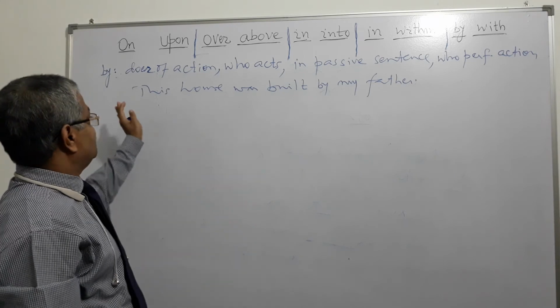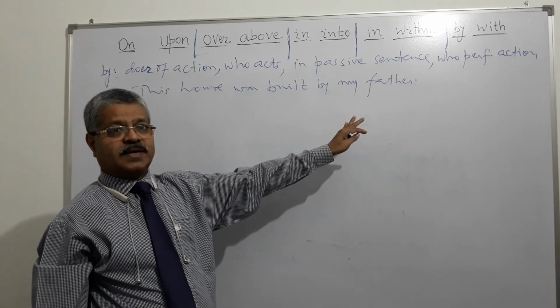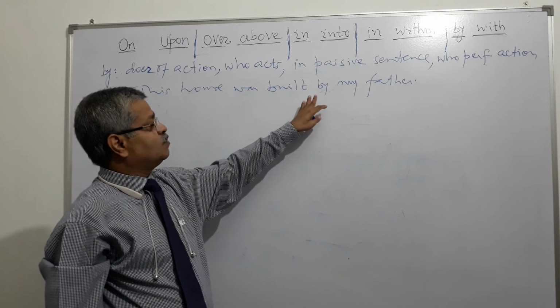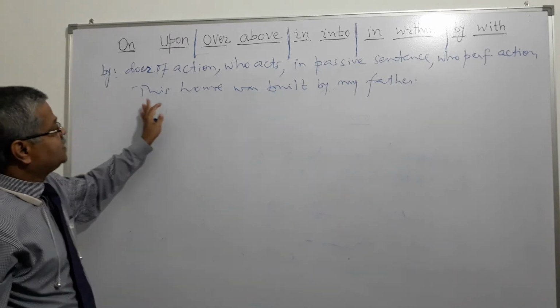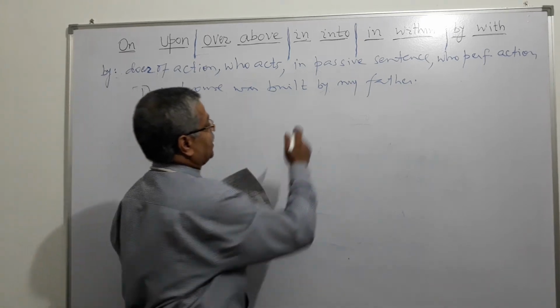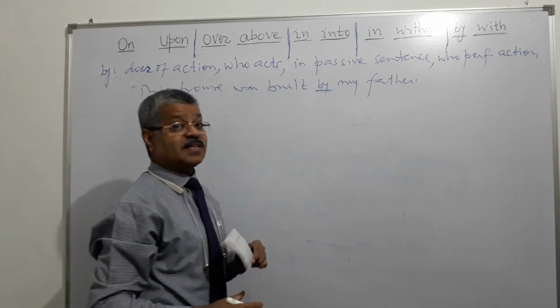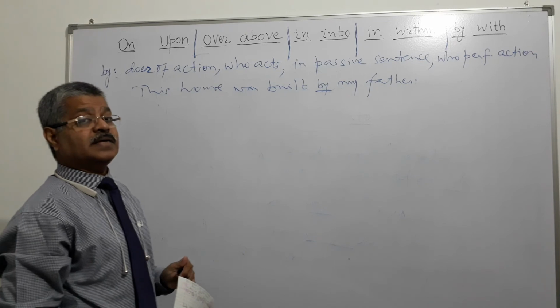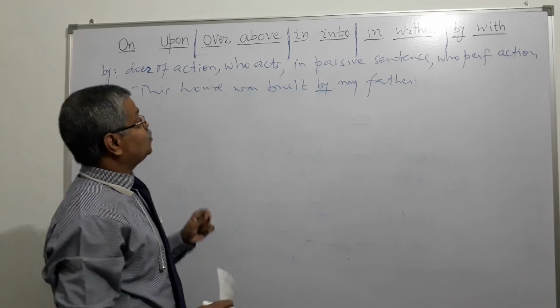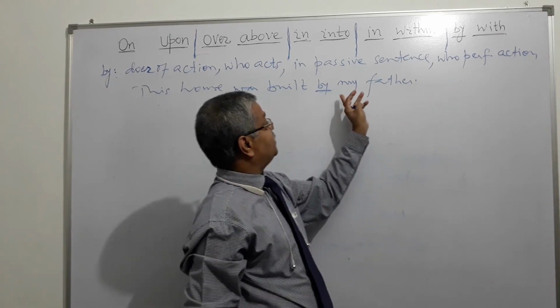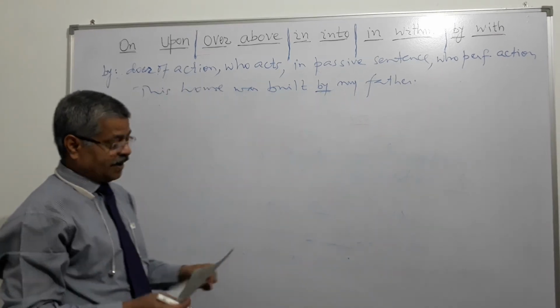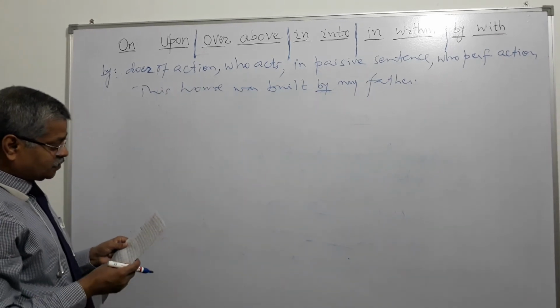Active. This house was built by my father. So mostly by is used in passive sentences. It means my father is the doer of the action. He did it. He is the person who performed the action, my father, by, right?